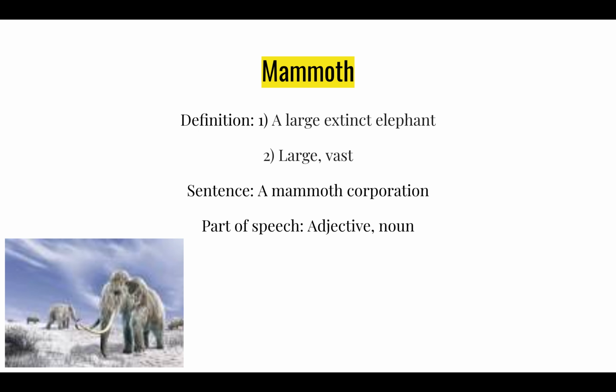Our first word is Mammoth. Mammoth means a large extinct elephant. Another definition is large and vast. For example, a mammoth corporation. Part of speech is an adjective or a noun, depending on how you're using it.